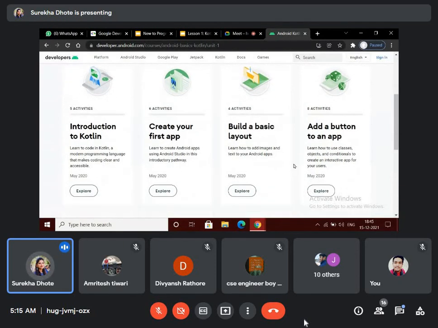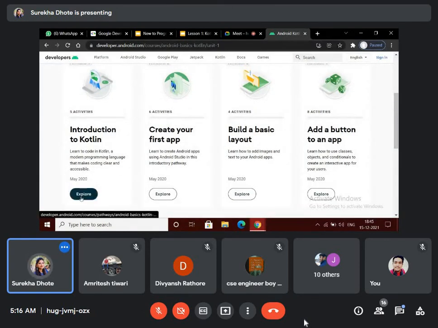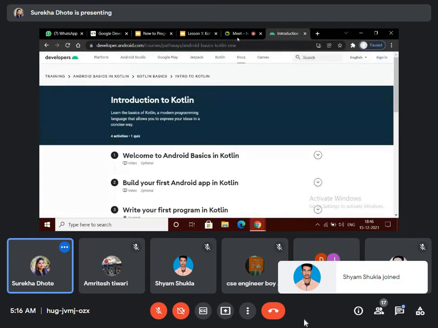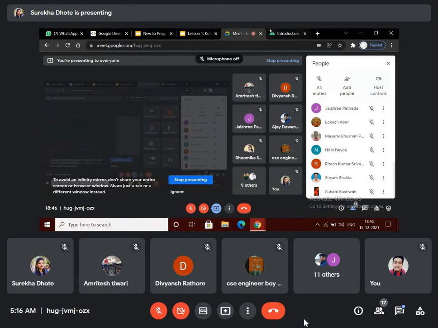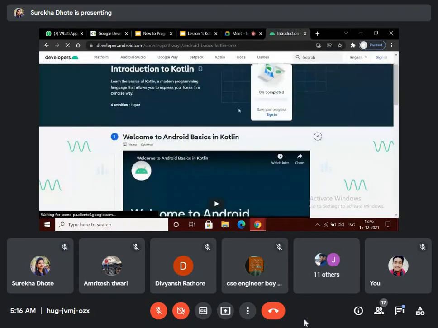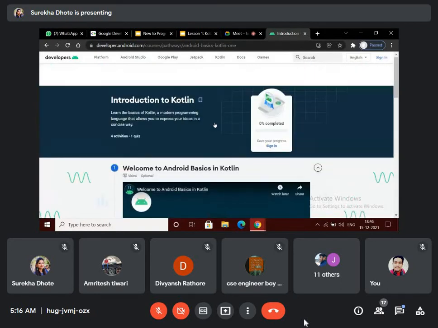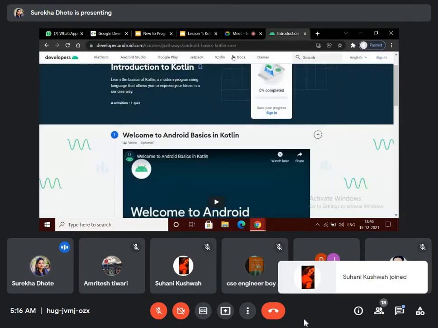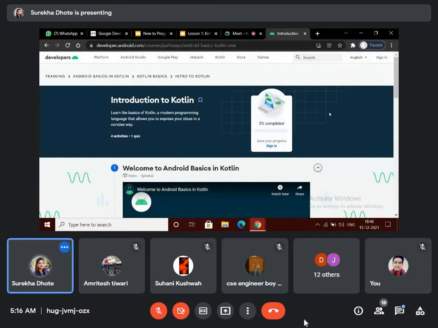These are the pathways: introduction to Kotlin, create your app, and you can just navigate here. I am showing you how to complete these pathways.